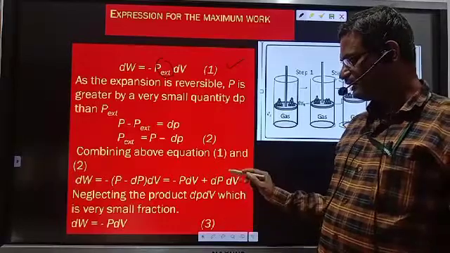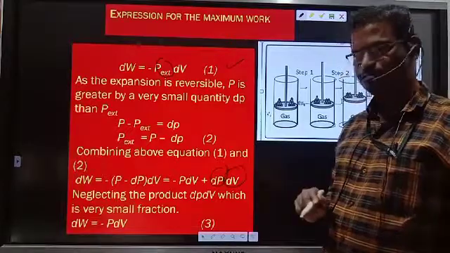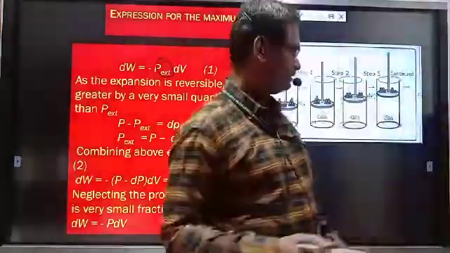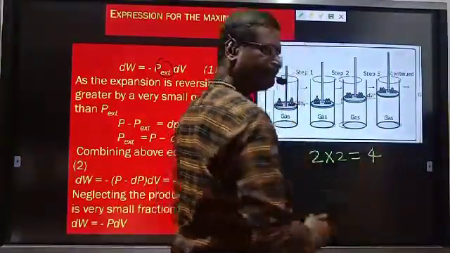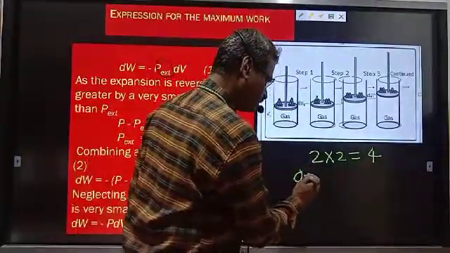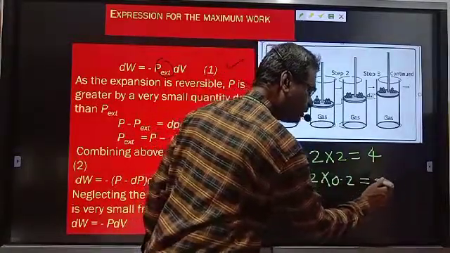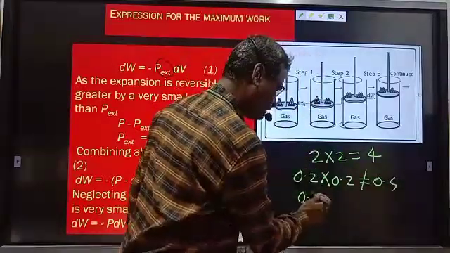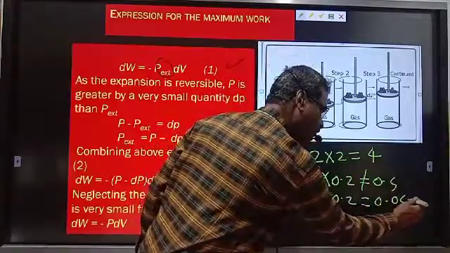Further, dP is a small fraction of pressure, dV is a small fraction of volume. Both are fractions. See, 2 multiplied by 2 is equal to 4. Multiplication of whole numbers increases. But 0.2 into 0.2 is not equal to 0.4, it will be equal to 0.04.